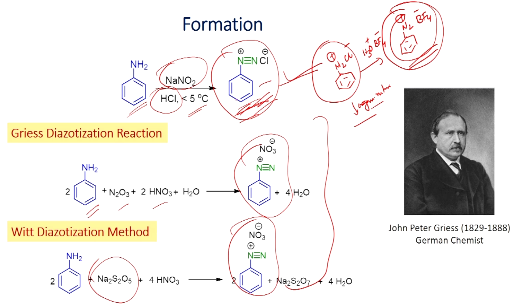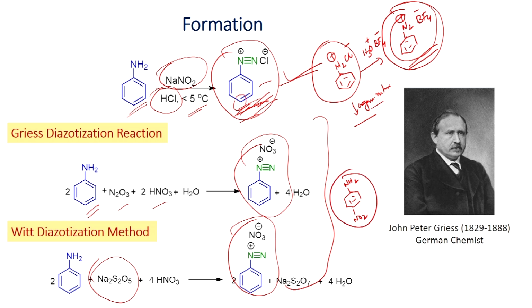When you go for the effect of substituent on the formation of diazonium salt, when you have an electron withdrawing group like nitro group, the reaction is very slow, it is not effective. I will tell you the reason in the next slide.